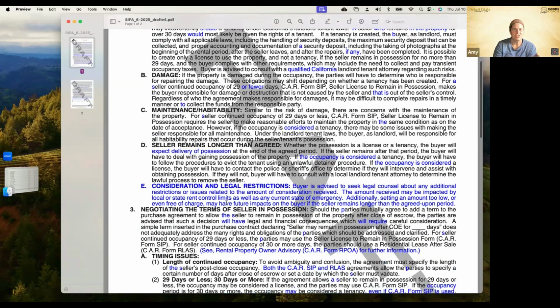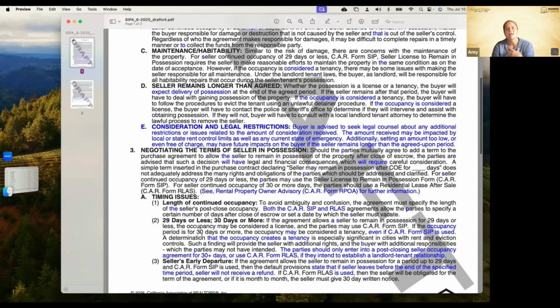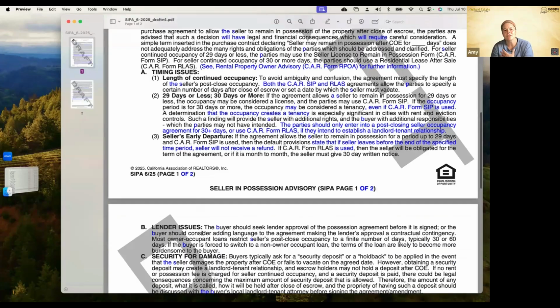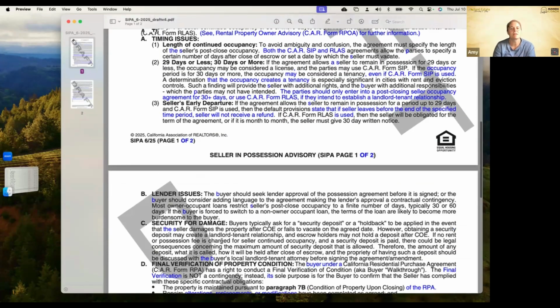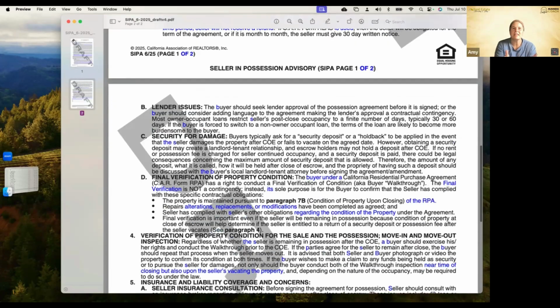Consideration and legal restrictions, negotiating the terms of seller in possession, timing issues, continued length, 29 days or less, 30 days or more, seller's early departure, right, that they don't get a refund, lender issues, security for damage, final verification of property conditions. So this is a really good form.